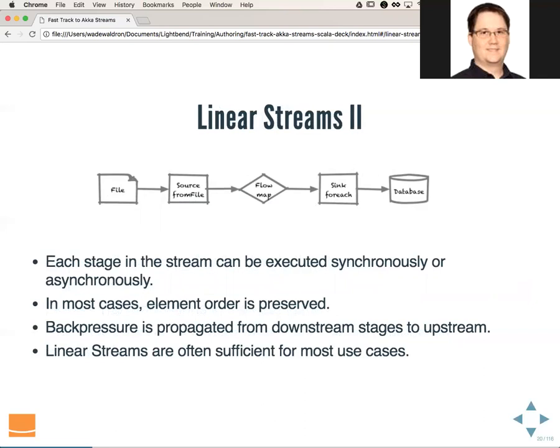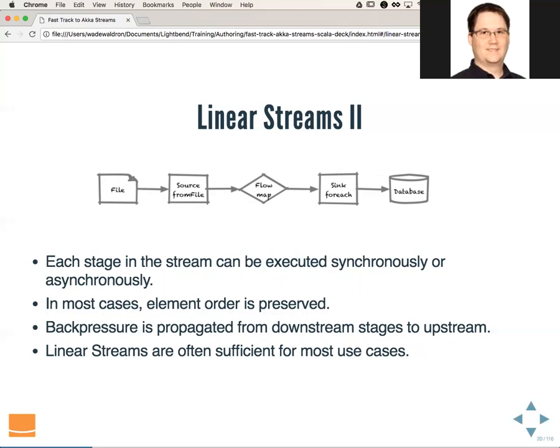The default is to roll all of the stages into a synchronous stream, but we can introduce asynchronous boundaries at any point in order to run pieces of it asynchronously. In most cases, element order is preserved, but there are certain operations that will not preserve element order, and we'll give some examples of that as we go.